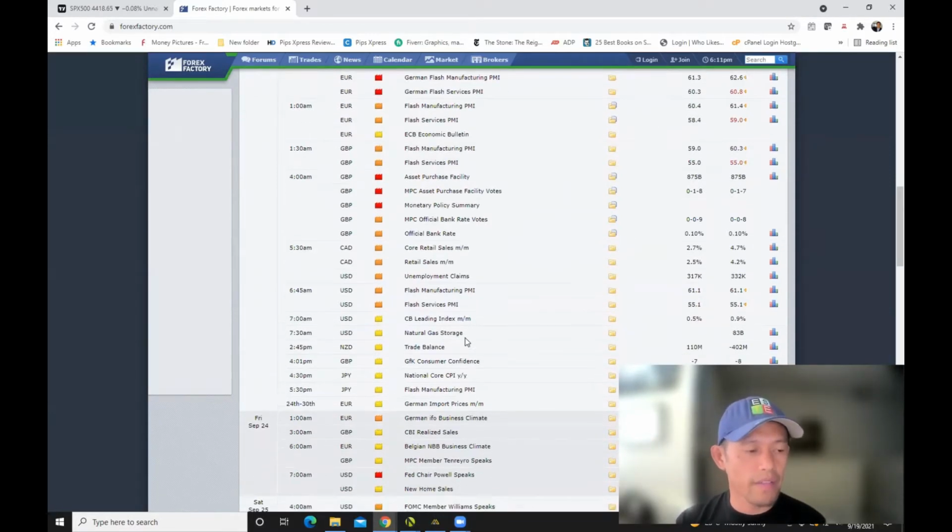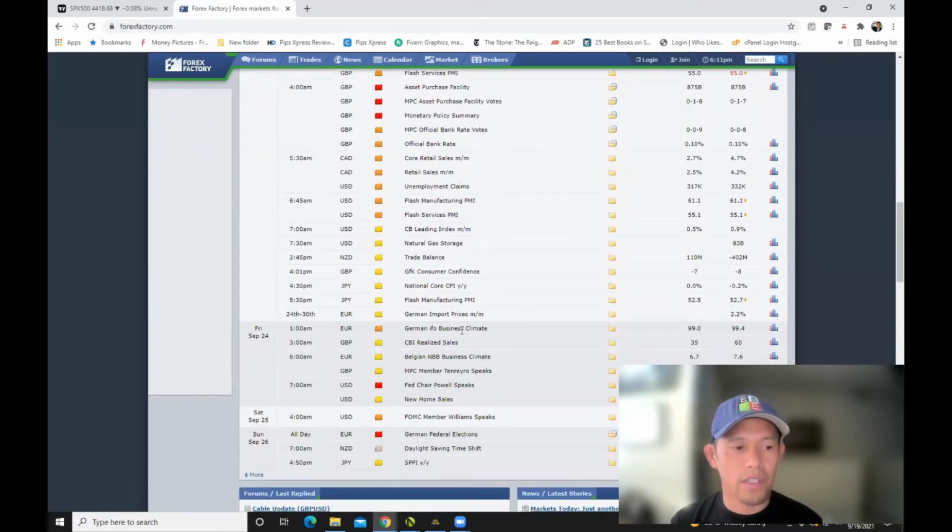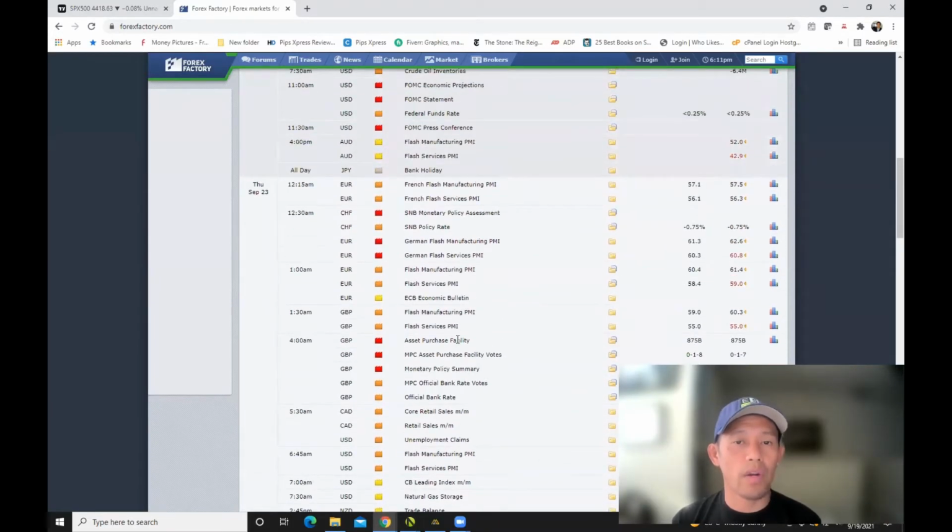So be aware of that. Then Friday, Federal Reserve Chairman Powell is going to speak. So there are quite a few high impact news events for the week, so just be aware of those.